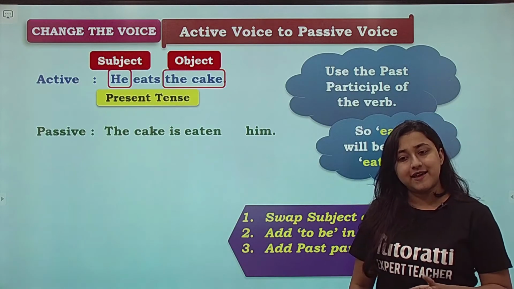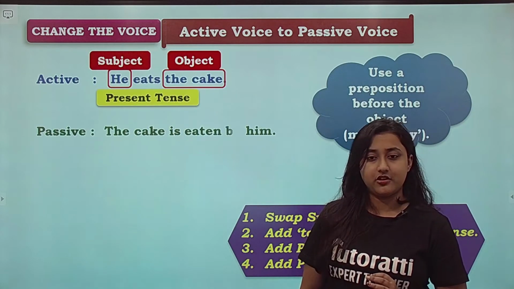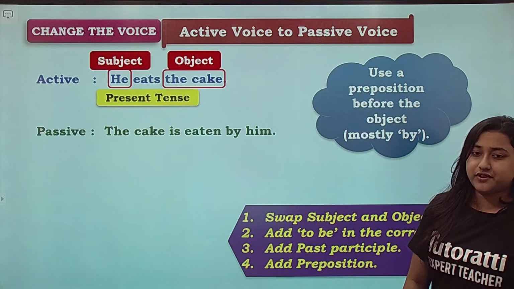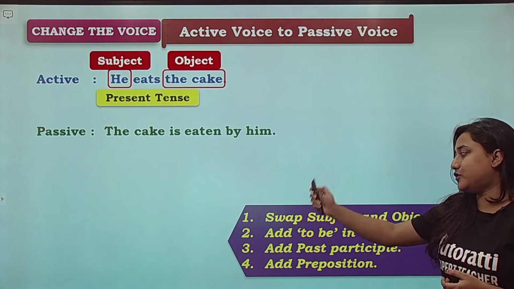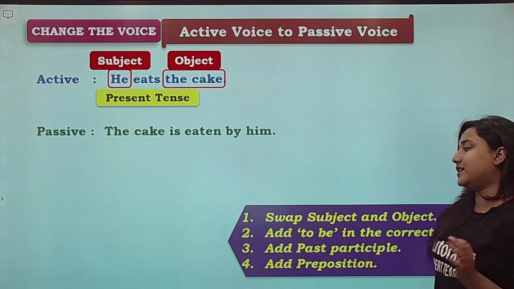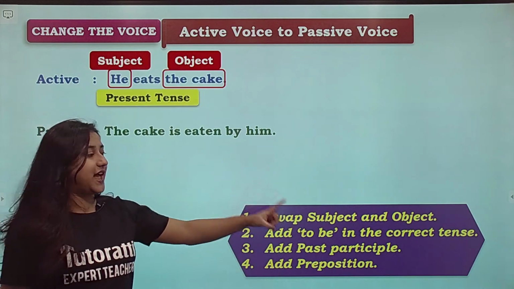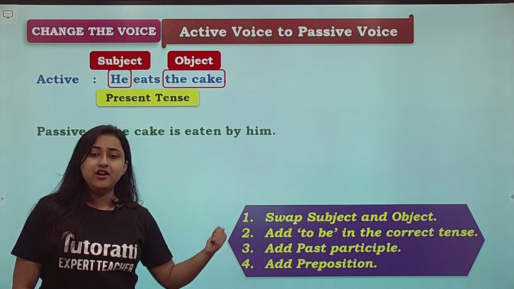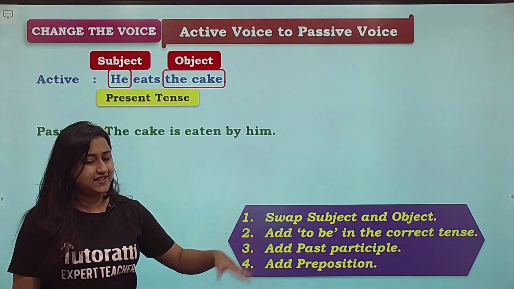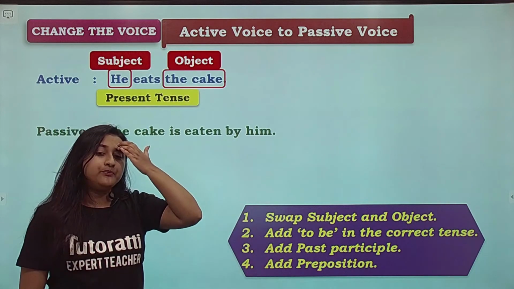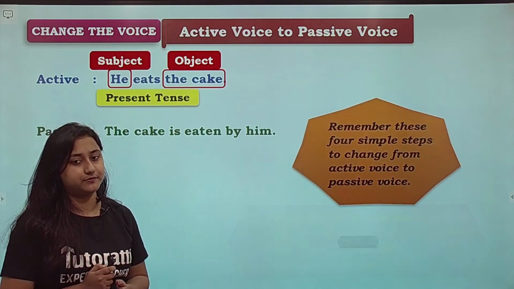And the last step is just add the preposition by in the sentence. Alright. Now our answer is ready. The cake is eaten by him. So these are the 4 simple rules that you need to follow. First of all, swap the subject and the object. Second, add to be. To be means is, was, am, will be, were, all these things. Add to be in the correct tense. Third, add past participle, and lastly add the preposition.